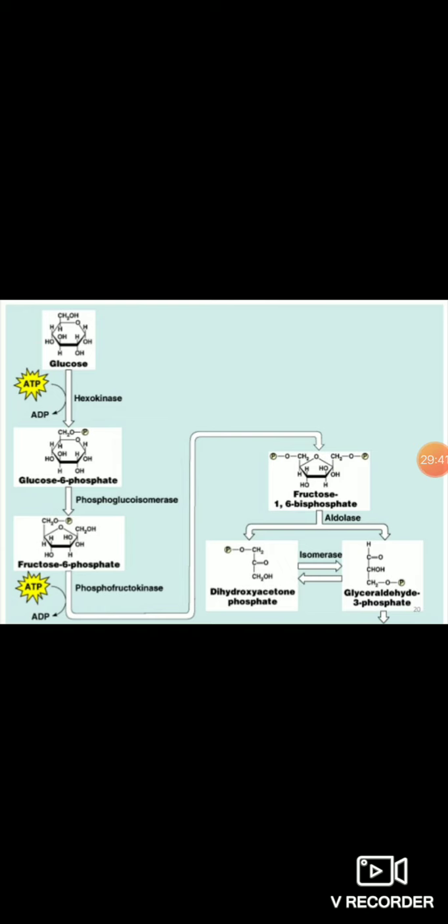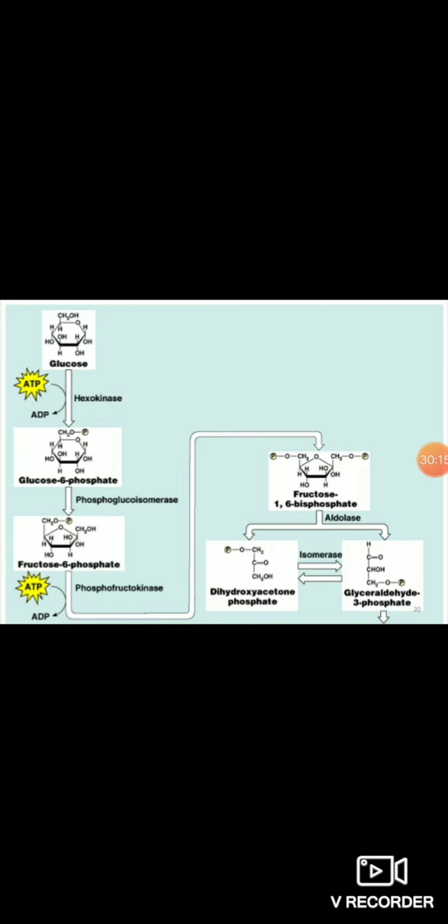From that, the isomerization occurs and 2 molecules of glyceraldehyde 3-phosphate are produced. And in this there are the 2 steps which are irreversible and rate limiting, and which are regulatory enzymes, that is the hexokinase and the phosphofructokinase. These 2 are irreversible steps, and the ATP molecule is utilized here. How many ATP are utilized? 2 ATP molecules are utilized over here up till now.